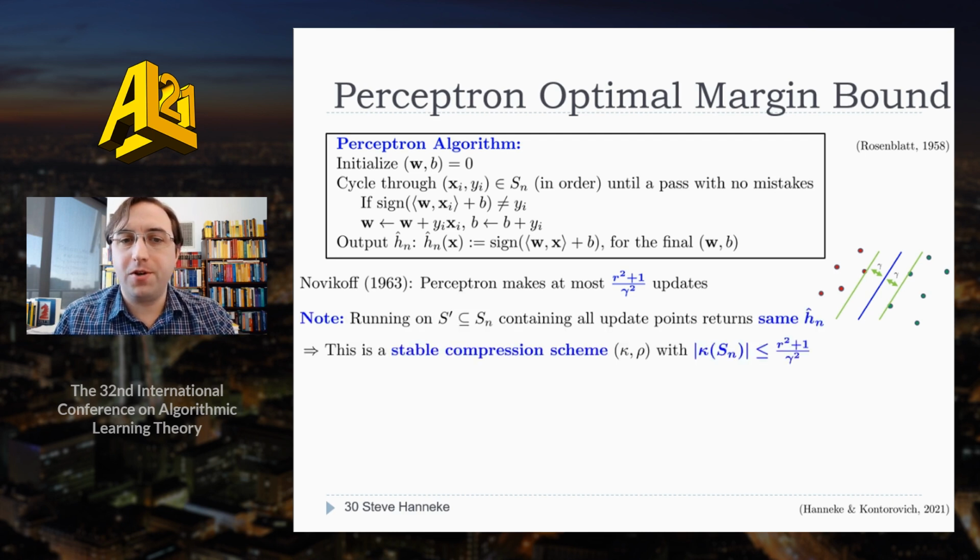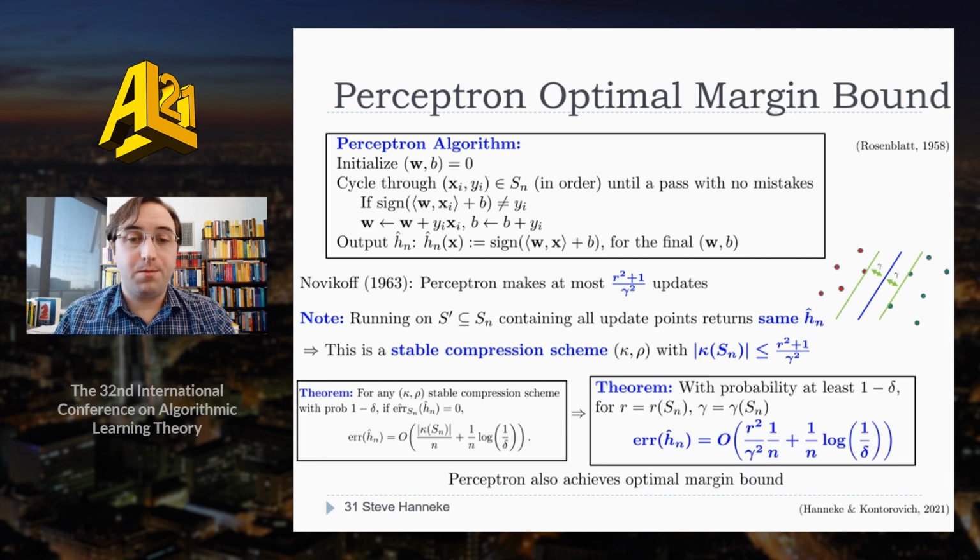We can also observe that the compression scheme is in fact stable, since the algorithm basically ignores all the data points it doesn't make mistakes on. So if we remove any subset of the points that the algorithm never made a mistake on and rerun the algorithm, we'd still get the same final classifier. Then just plugging that into the result for stable compression schemes, we immediately get that in the separable case, the Perceptron algorithm also achieves the optimal margin bound.